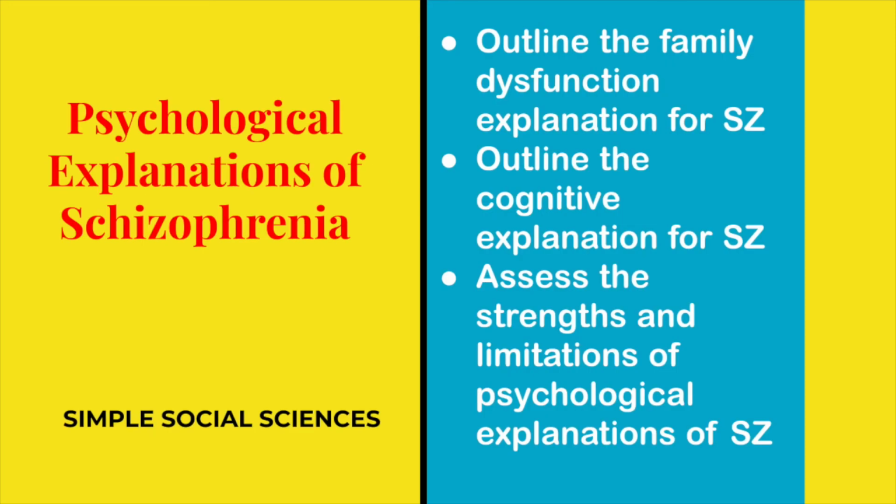So that's it. Now you should be able to outline the family dysfunction explanation as well as the cognitive explanation and assess the strengths and limitations of psychological explanations of schizophrenia.